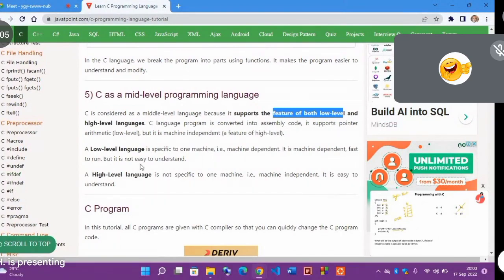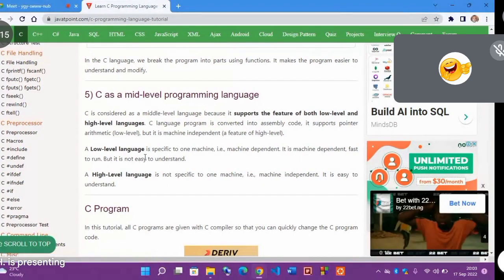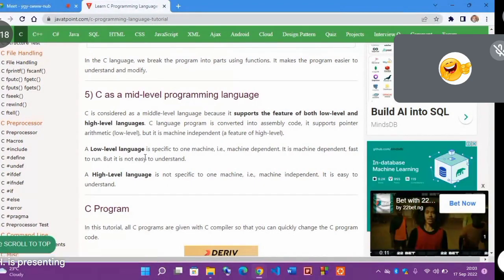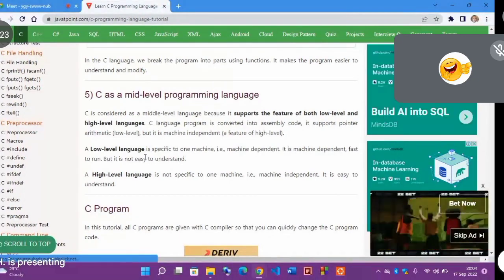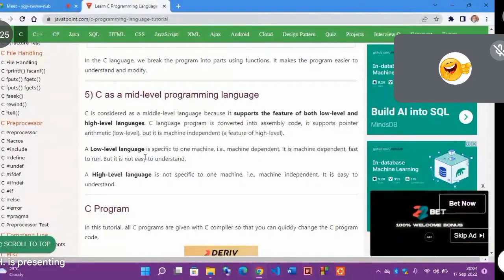Now, a low-level language means that it is what? It is closer to the operating system. And a high-level language is not closer to the machine language, because it's machine what? Independent. While a low-level language is what? Machine dependent, and it is easy to understand. So let me explain more.